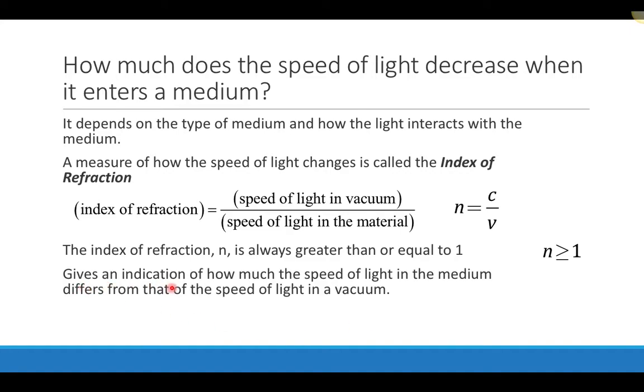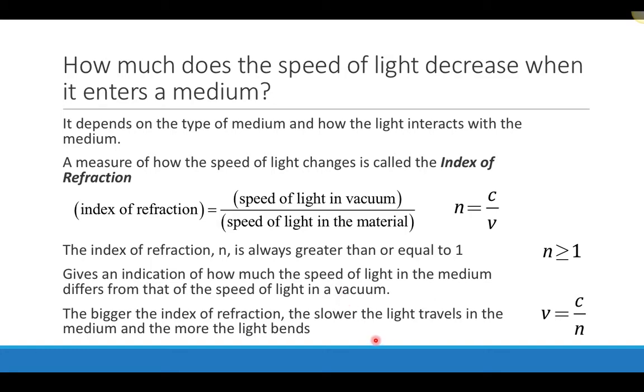That index of refraction is an indicator of how much the speed of light in the medium differs from that of the speed of light in the vacuum. So the closer the index of refraction is to 1, the closer the speed of light in that material is to what it would be in a vacuum. The bigger the index of refraction is, the further away it is from the speed of light in air or in a vacuum, and the slower the light is traveling. So a larger index of refraction implies a slower speed of light in the material. So the bigger the index of refraction, the slower the speed of light is inside the medium.